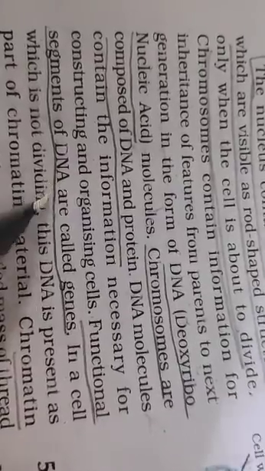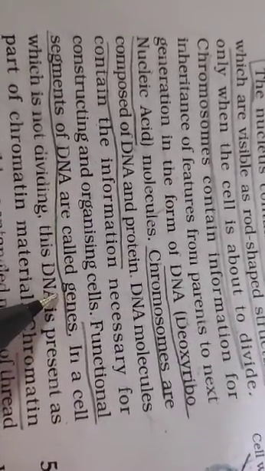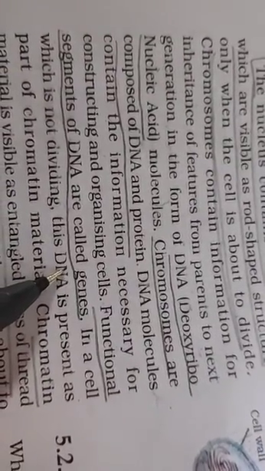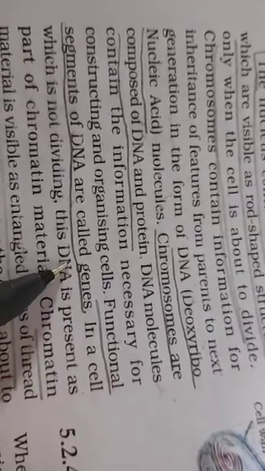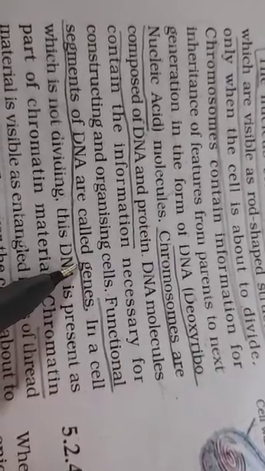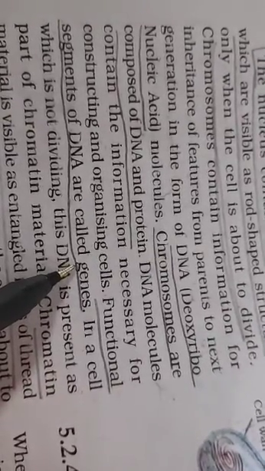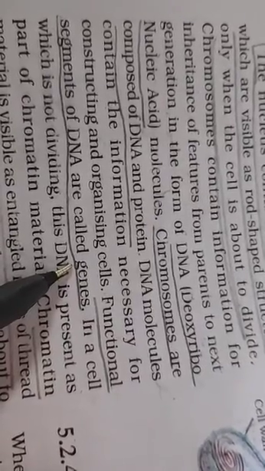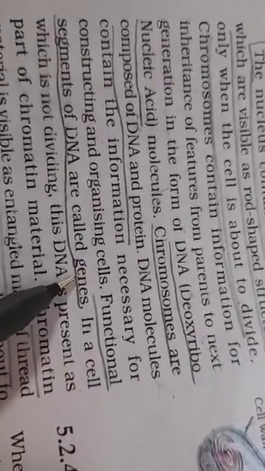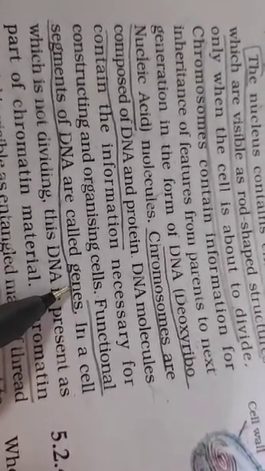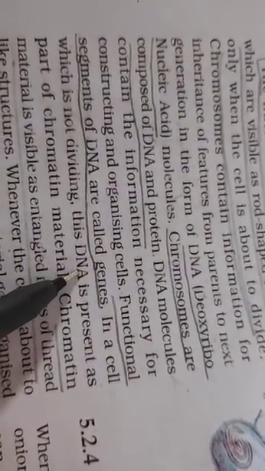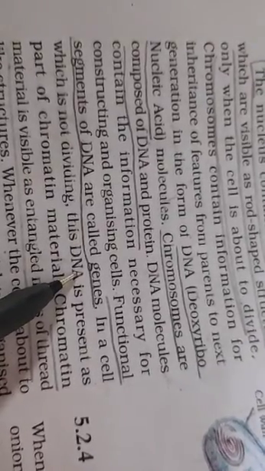A small part of the DNA, which is known as gene, will be responsible for the color of your hair. Another part of the DNA will be responsible for the length of your hair. A third part of the DNA will be responsible for the number of hair cells on your scalp. So therefore some have dense hair growth, some have very less hair growth. Another set of DNA, that is another segment of DNA, will be responsible for the curliness or the silkiness of your hair.